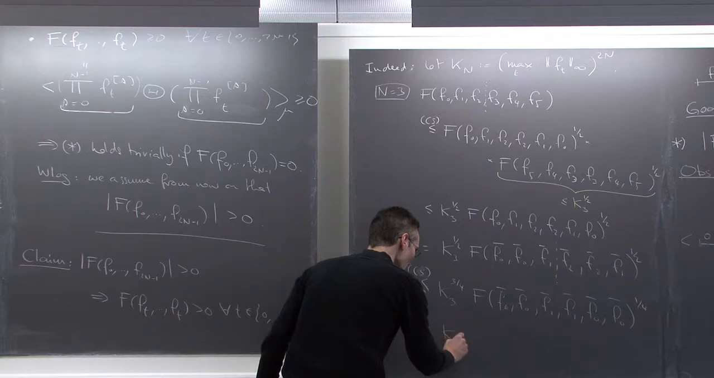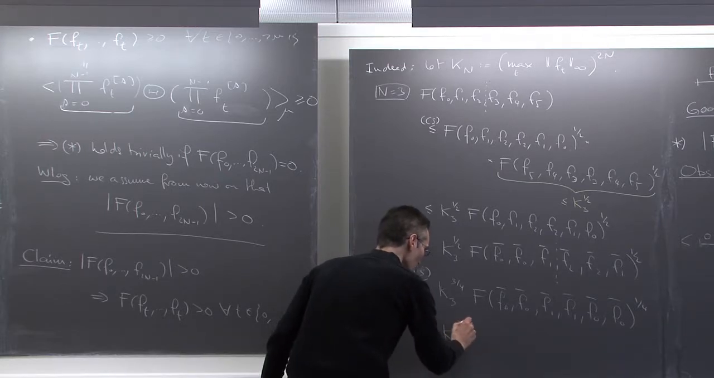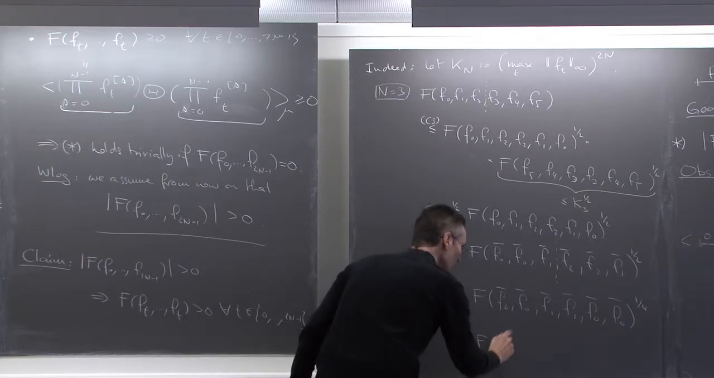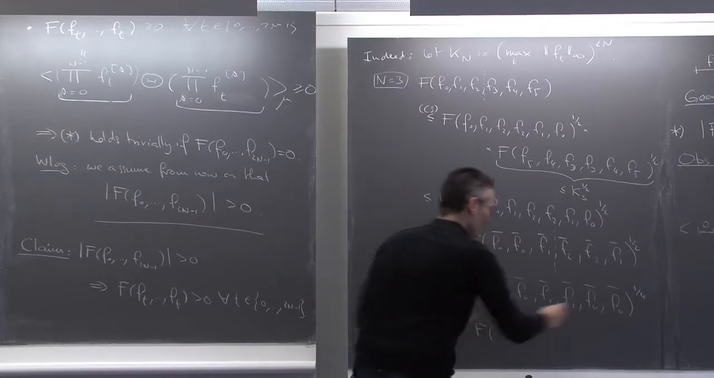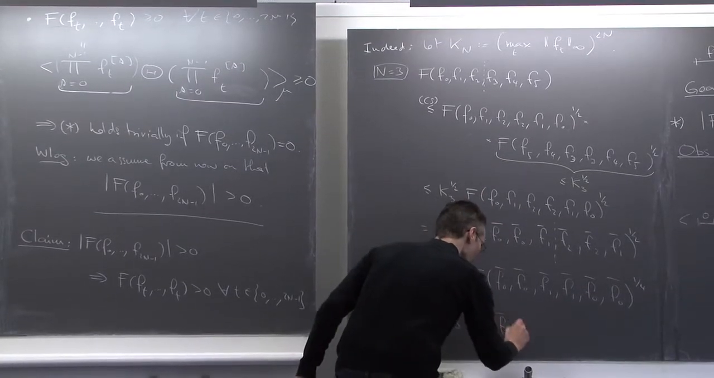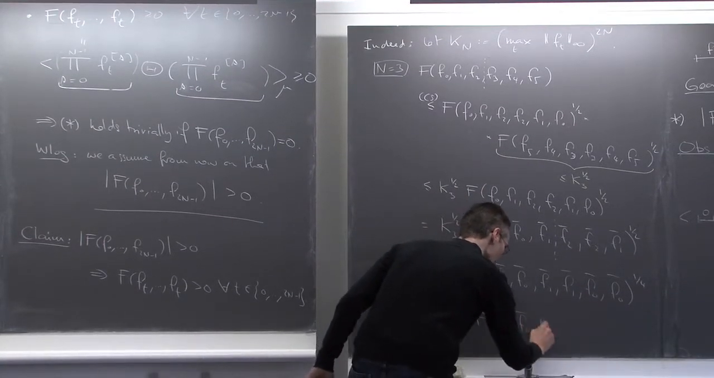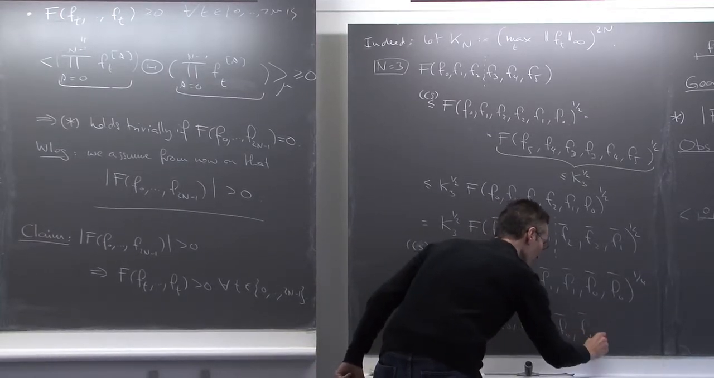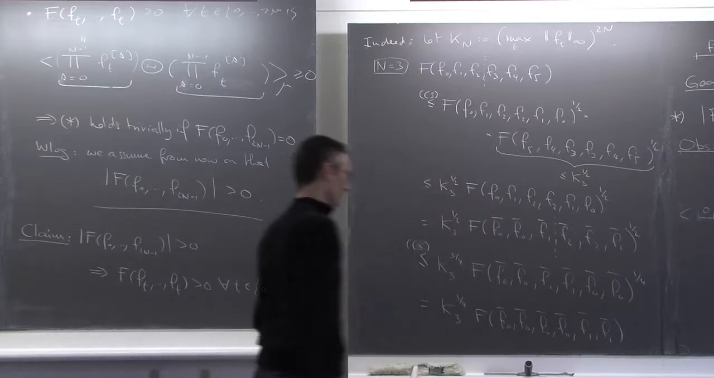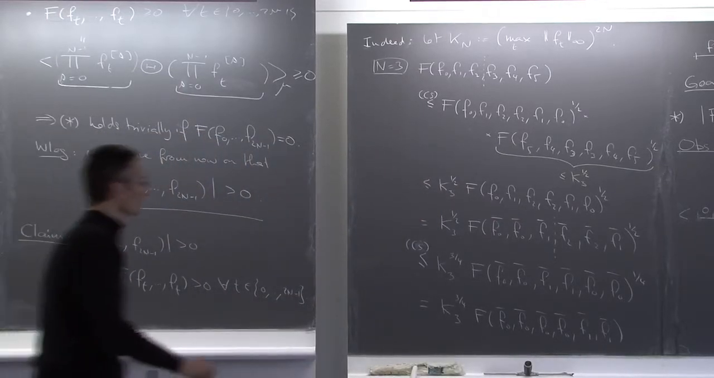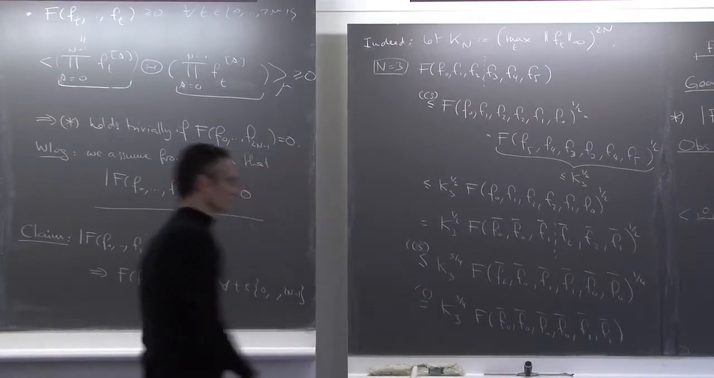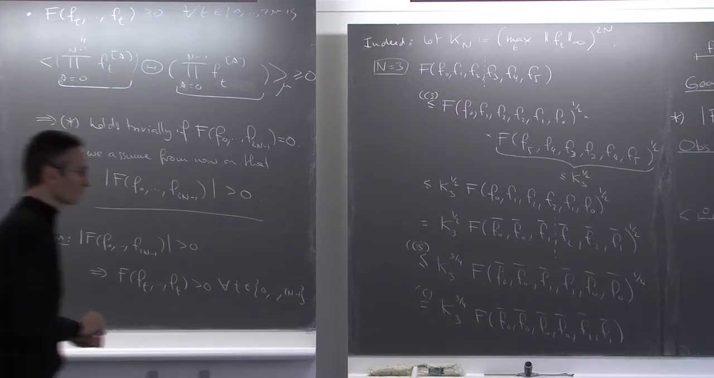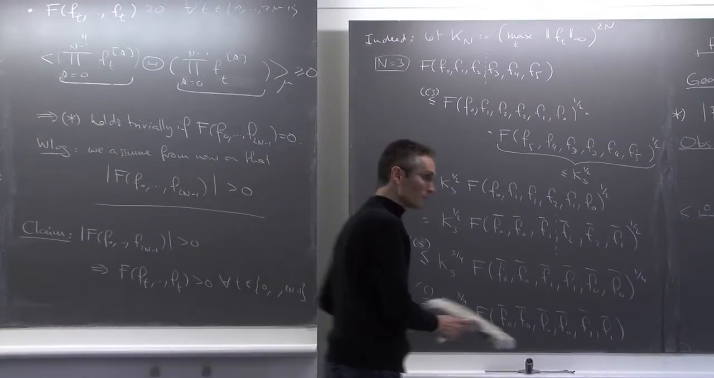So this is equal to K3 to the 3/4 times f of, I'm moving it twice, so I still have the bars: f0 bar, f0 bar, f0 bar, f0 bar, f1 bar, f1 bar. Just using cyclicity. And now I'm doing it one more time, the last time.